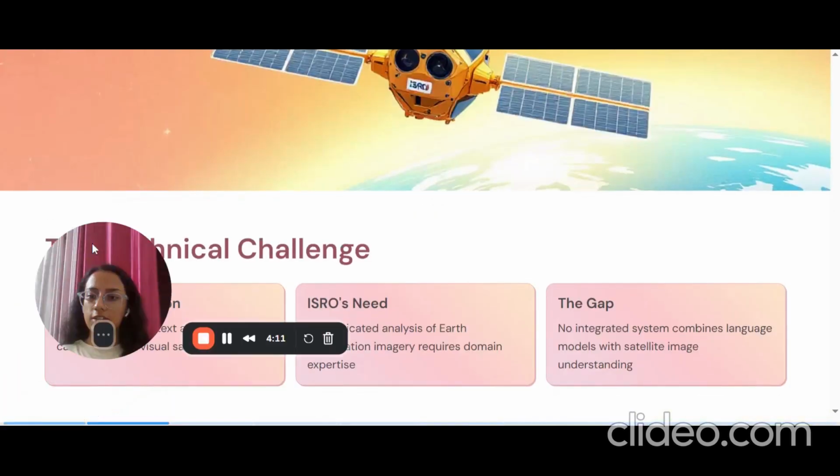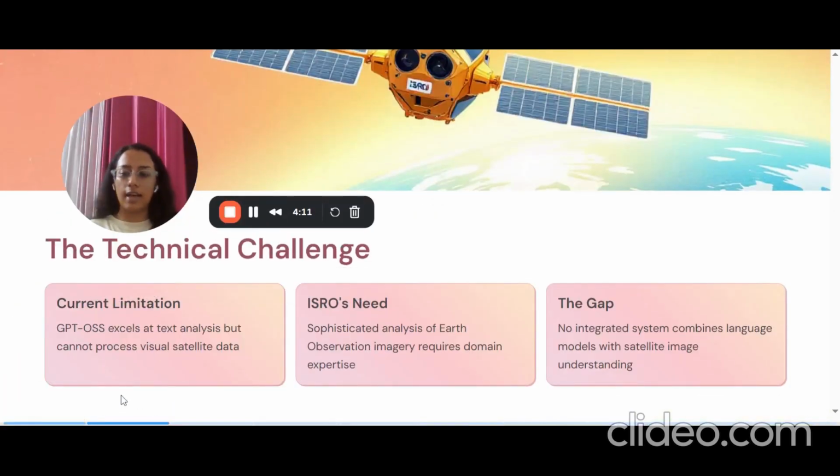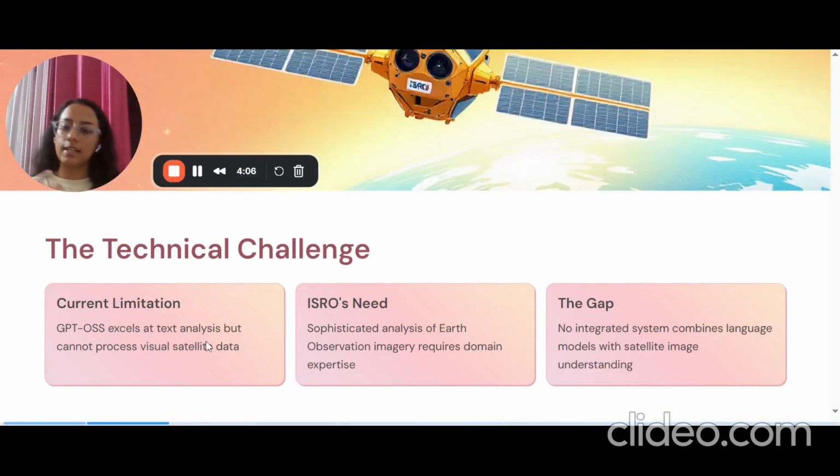Now, the technical challenge that we face is that, as I said, GPT-OSS excels at text analysis but cannot process image or visual satellite data. ISRO's need for sophisticated analysis of Earth observation imagery requires domain expertise. And the gap is that there is no integrated system between these, and that is what our proposed solution is.